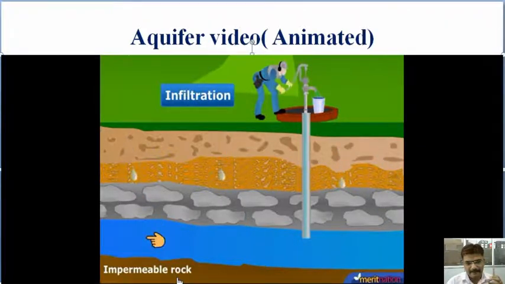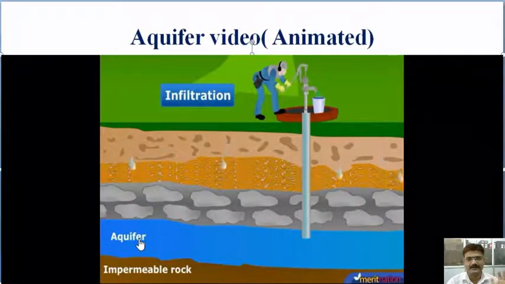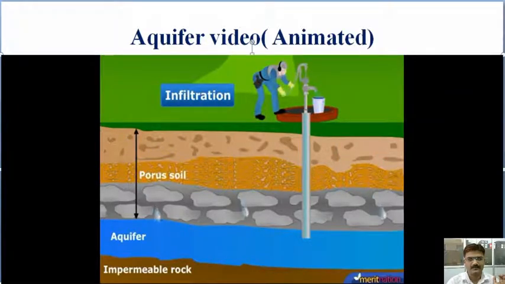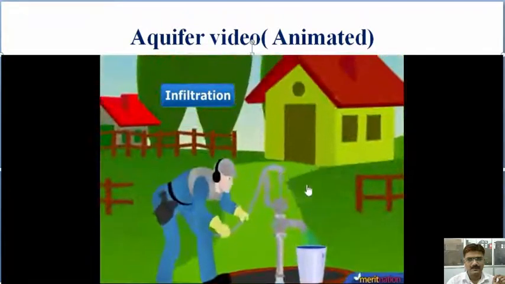And these places that have an impermeable layer of rocks are known as aquifers. Have you heard of that before? Due to the infiltration of rainwater or water from other bodies, it passes through the porous soil and recharges the groundwater. And this water in the aquifers is what is pumped out using a pump.